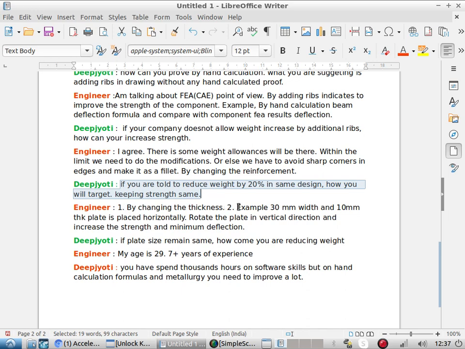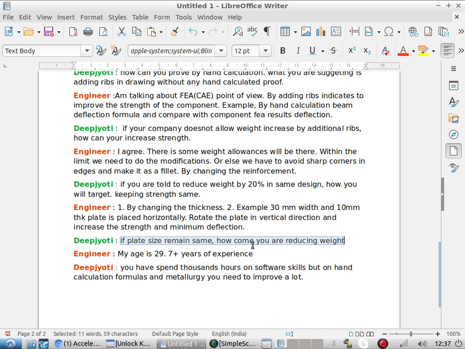What he replies: by changing the thickness. And second example, a plate 30 mm wide and 10 mm thick placed horizontally; rotate the plate to the vertical direction to increase the strength and minimize deflection. Okay, this fundamental to increase strength is fine. But what about weight reduction? If you are just rotating the plate, 30 by 10 mm, how are you reducing the weight?